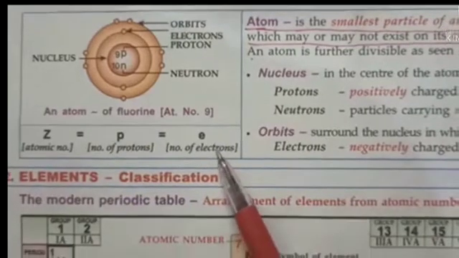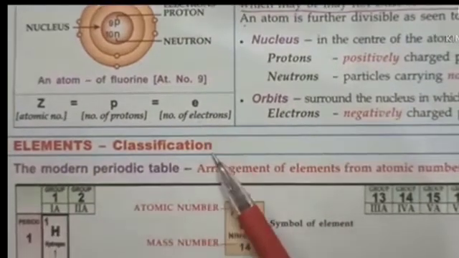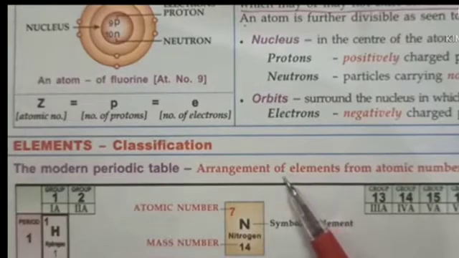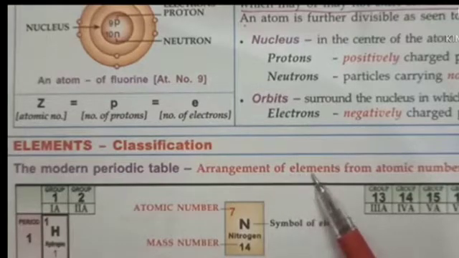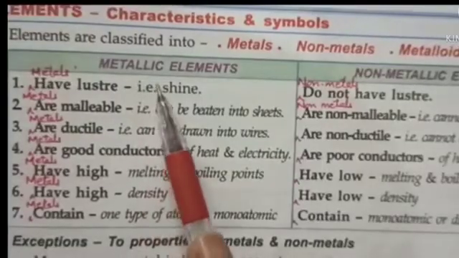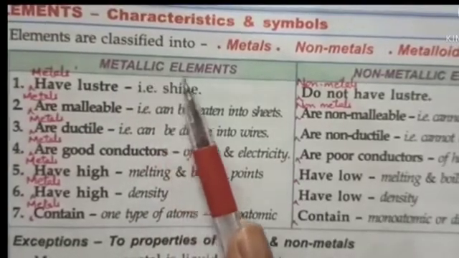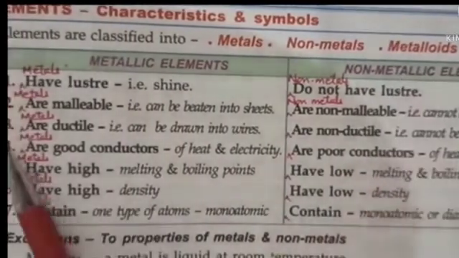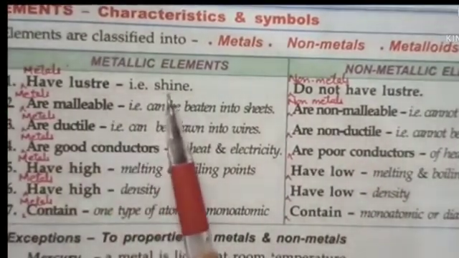Now next is the classification of elements. As of today, a total of 118 elements are known, and they are arranged in a table called the periodic table. Now differentiate between metallic elements and non-metallic elements. Metals have luster, meaning they always shine.